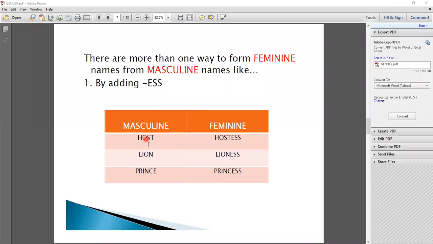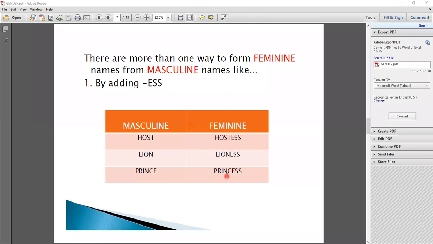First one is host. So when we talk about feminine of host, we use hostess. We add e double s when we write and speak hostess. Now host becomes hostess. Second one is lion. Lion becomes lioness as a female gender. So in lioness, we add e double s here. Third one is prince.